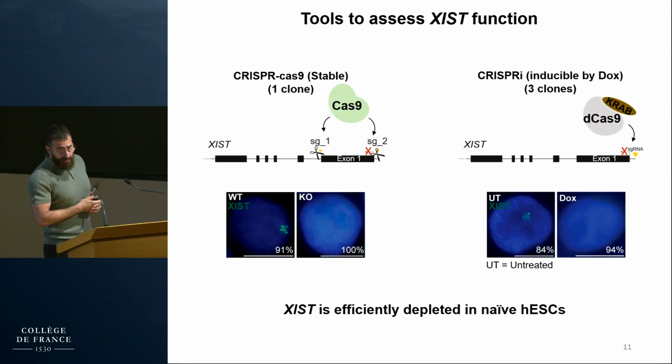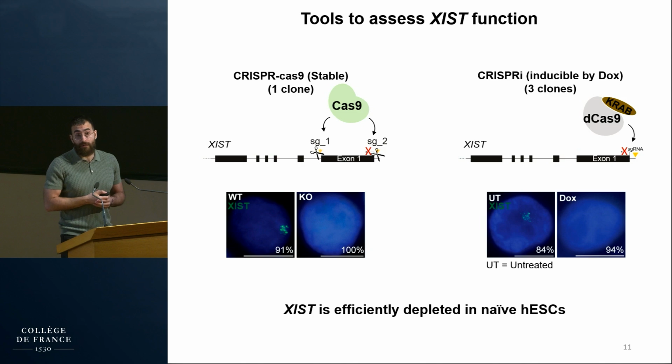In addition to the cellular models, we also need tools to assess XIST functions. So we used two complementary loss of function approaches to perturb XIST expression, either a stable depletion using CRISPR-Cas9, for which we had only one homozygous clone, or we can also induce the repression of XIST upon the addition of doxycycline using the CRISPR interference system, so a dead Cas9 coupled to a transcription repressor KRAB, and we had 3 independent clones. And as you can see, both approaches gave efficient depletion of XIST in naive human embryonic stem cells.